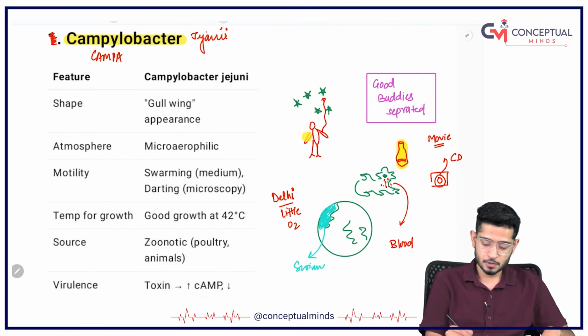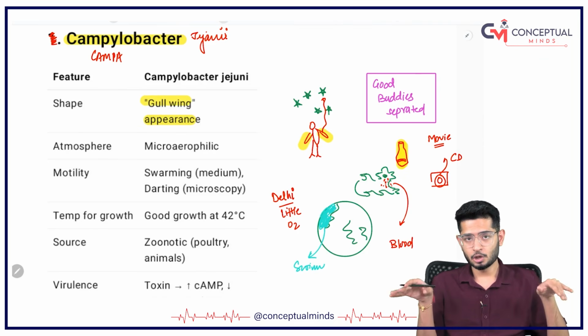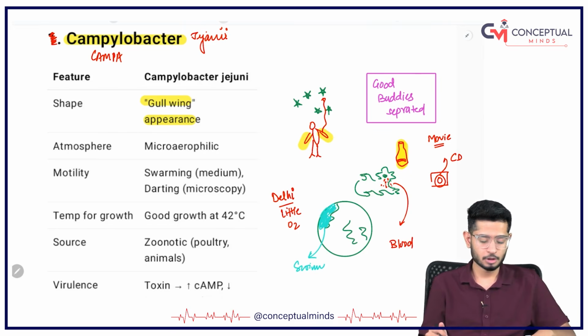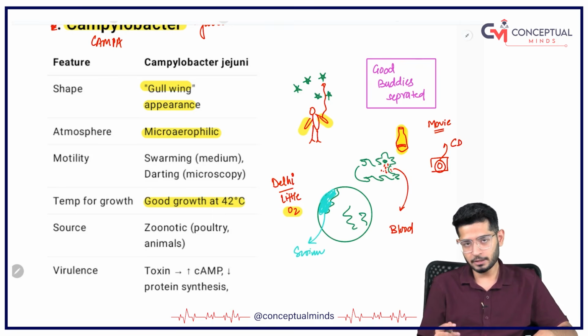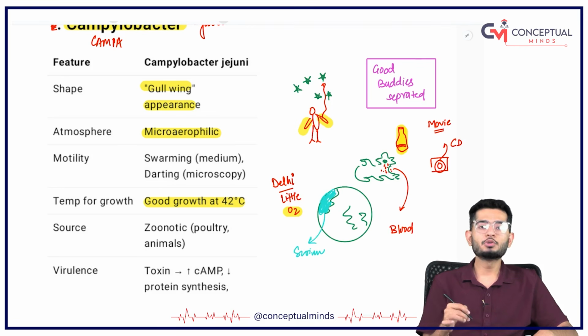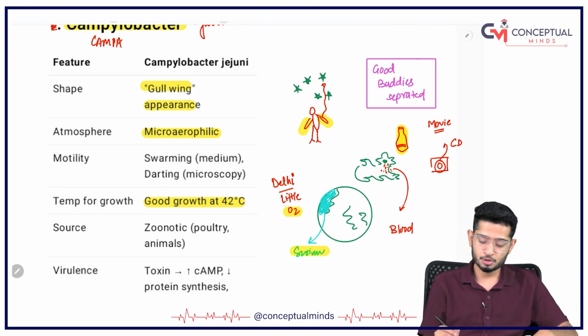Second is shape. The shape of this organism is gull-wing appearance. I have told you wing, gull-wing appearance. They used to live in less oxygen in Delhi, obviously less oxygen and high temperature. So good growth at higher temperatures like 42 degrees Celsius, but microaerophilic, it requires a very small amount of oxygen to grow. When it used to live on the earth, they used to swim together.